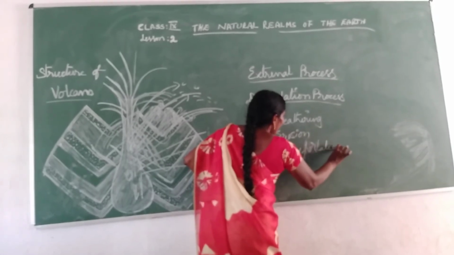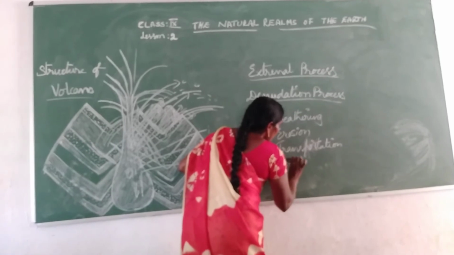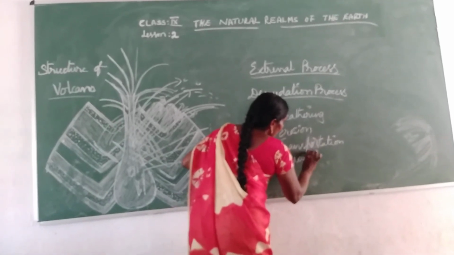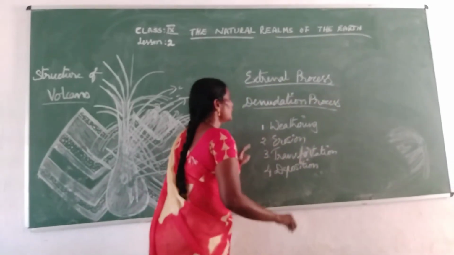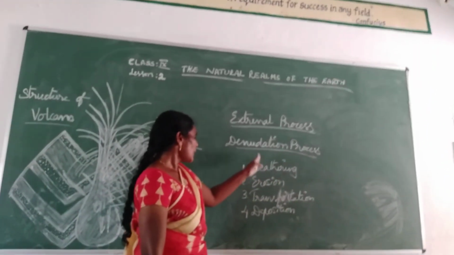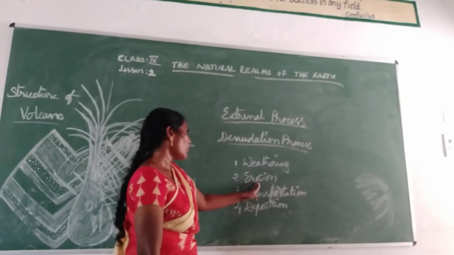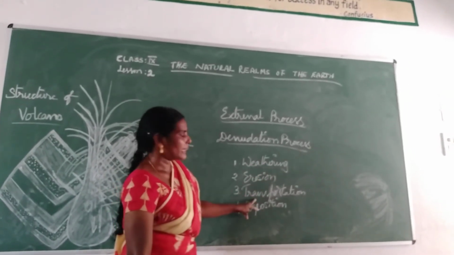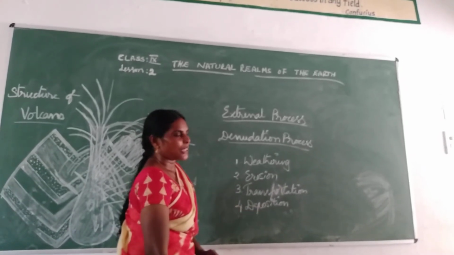First one is weathering, second one is erosion, third one is transportation, and the fourth one is deposition. So in the denudation process, these are the stages.